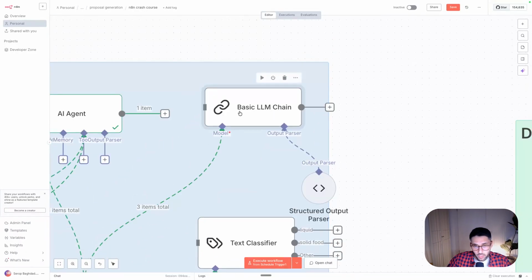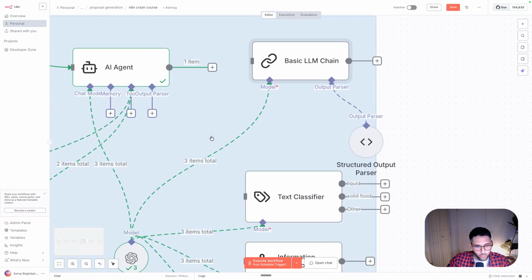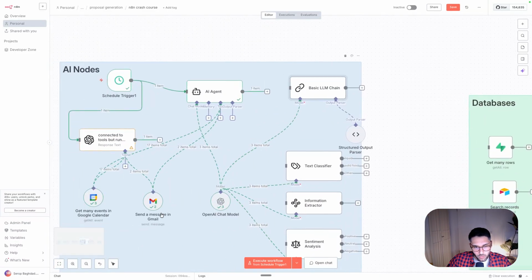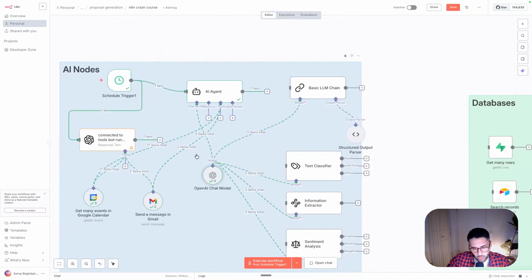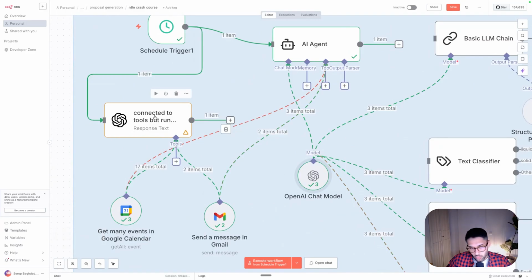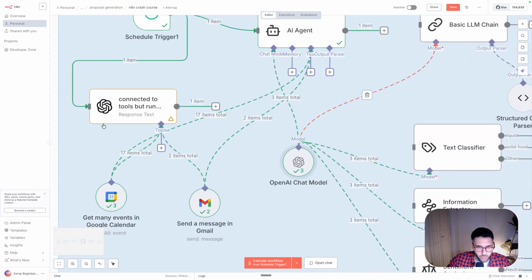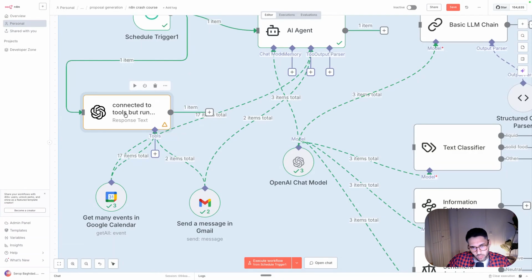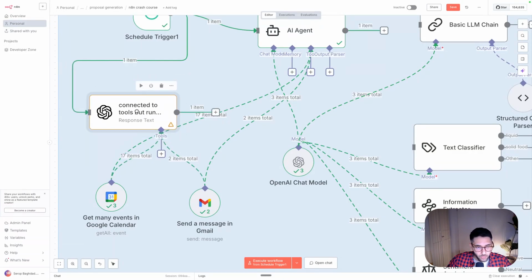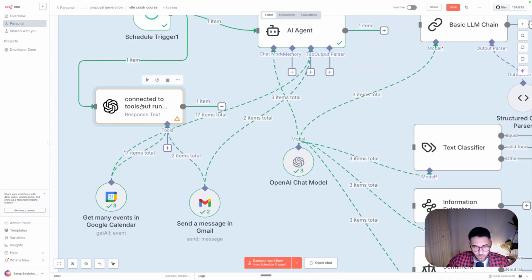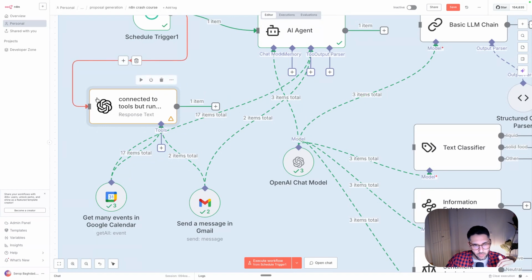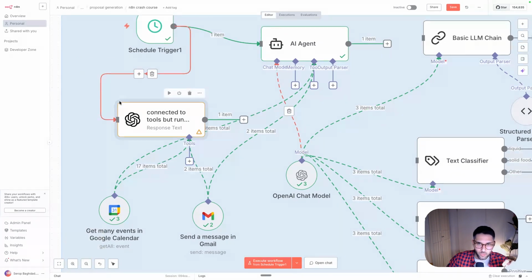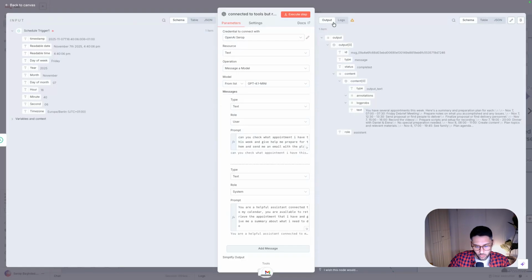You can use basic LLM chains like this one if you don't want to be dependent on an LLM provider, so you can swap OpenAI with other ones. If you know that you're only going to go with OpenAI and you don't need a chain and you don't need an output parser and all this kind of stuff, you can just go directly here and define what you want to do. Just keep in mind that sometimes this also works agentically behind the scenes. So this is not as clear as this one. It's not just A to B, one flow, but it could also be iterating multiple times.